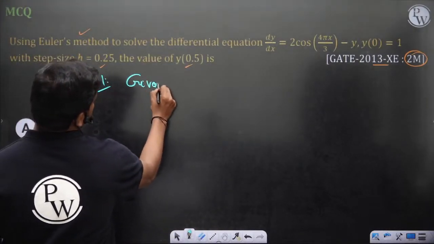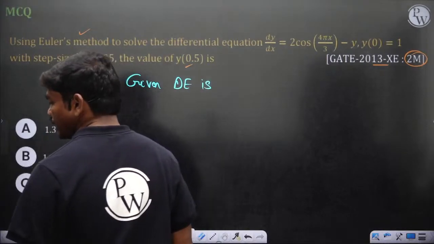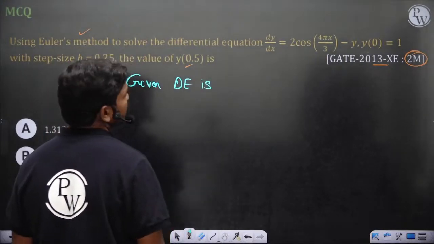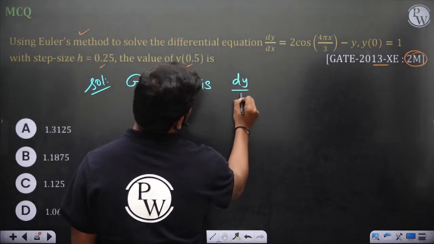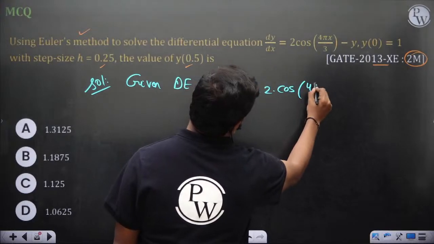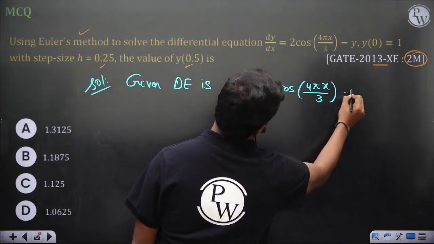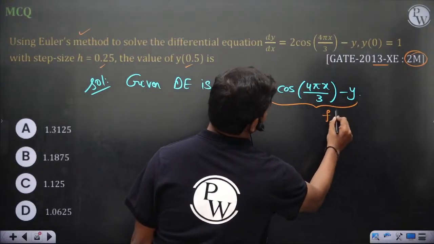Given dy by dx is equal to 2 cos 4 pi x by 3 minus y, and this is your function f of x comma y.